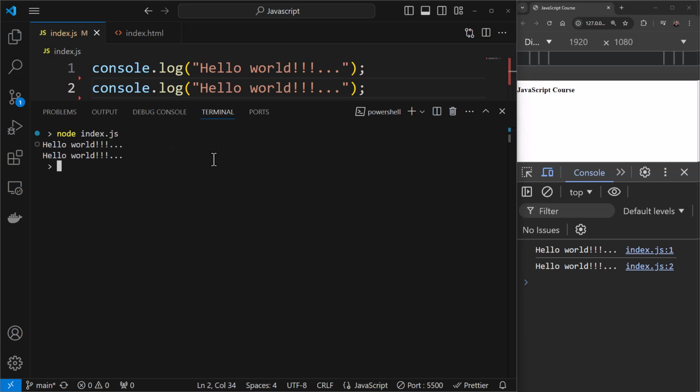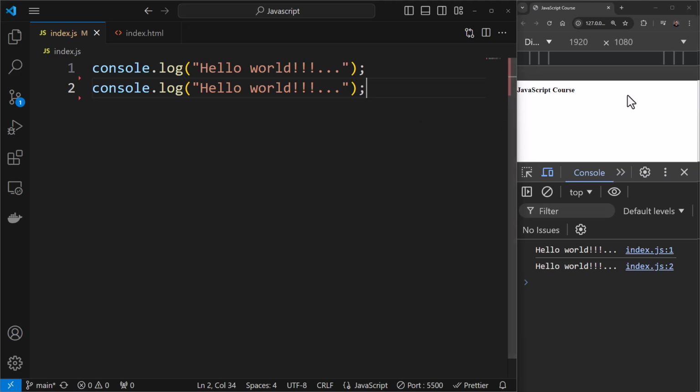But I just wish to show this methodology to you all. I won't be personally using this, because I want to show you how JavaScript works with HTML, so we'll stick to this method. But I wished that you should know the other methods as well, and that's why I decided to show it to you. All right, I hope you have been able to follow along, and I hope this was useful.